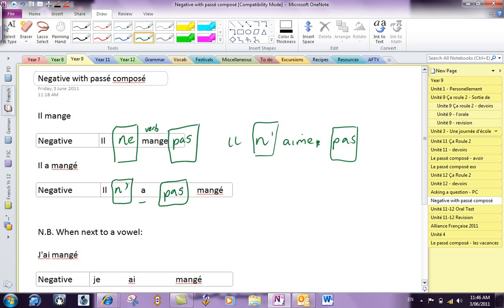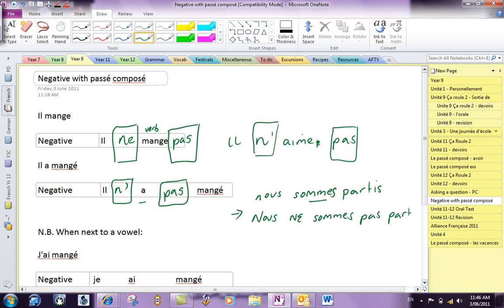And what about the être ones? Most of them do as well, except for some, nous sommes and ils sont. So let's do an example of that. If we had something like nous sommes partis, like we had in that other screencast, we left. How would we do it? We have to use the sommes because partis is a past participle. That's our verb. And then we say nous ne sommes pas partis.